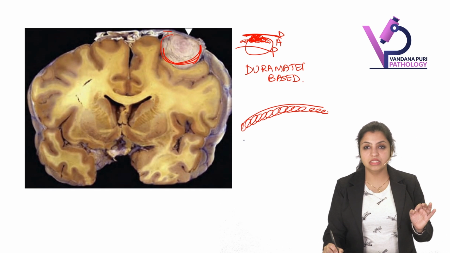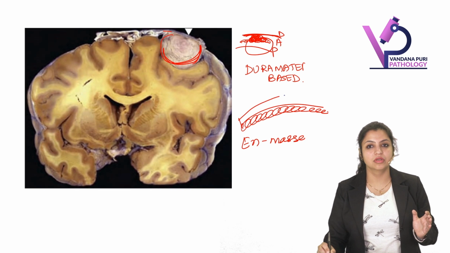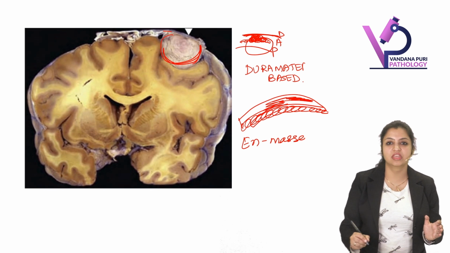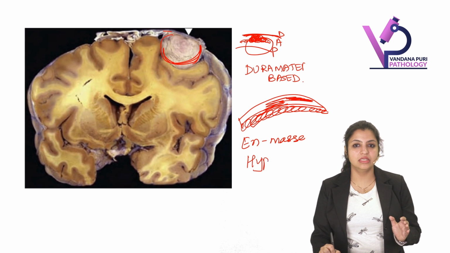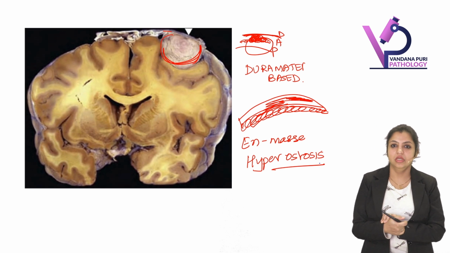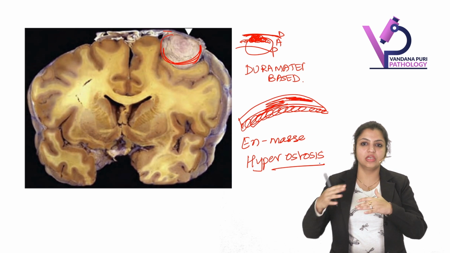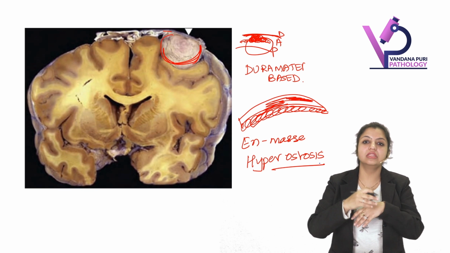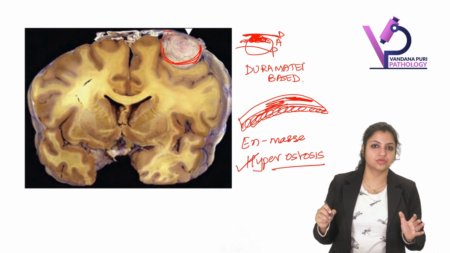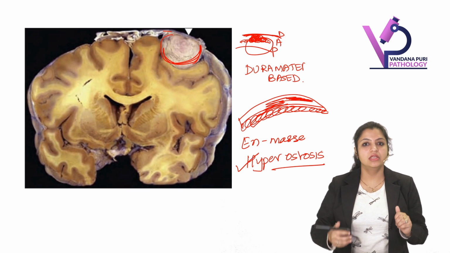Whenever there is en masse spread of meningioma, there is a very typical feature: the overlying skull bone becomes very thick, and this feature is called hyperostosis. So whenever the meningioma shows en masse spread, the overlying skull bone becomes very thick. What is this called? Hyperostosis. Is everybody clear with this? This is a typical feature of meningioma that everybody should know.